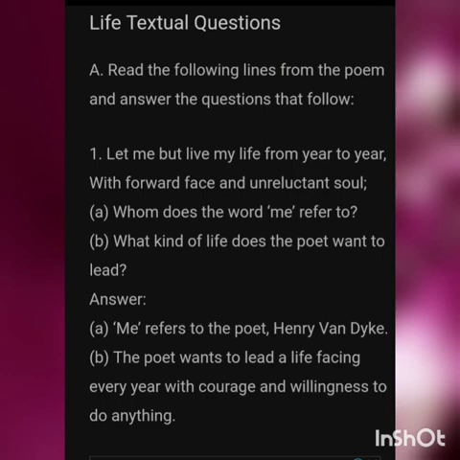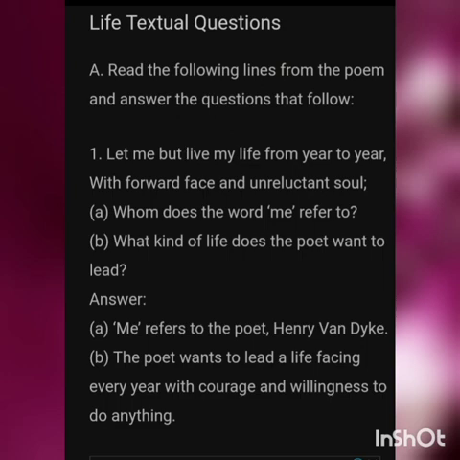Now, children, we shall see the textual questions, that is, the appreciation questions of the poem Life. First, let me read out the questions and we shall discuss the answers given below. Let me but live my life from year to year with forward face and unreluctant soul. The first question is, whom does the word me refer to? Here, me refers to the poet only. So who is the poet, children? Henry Van Dyke.